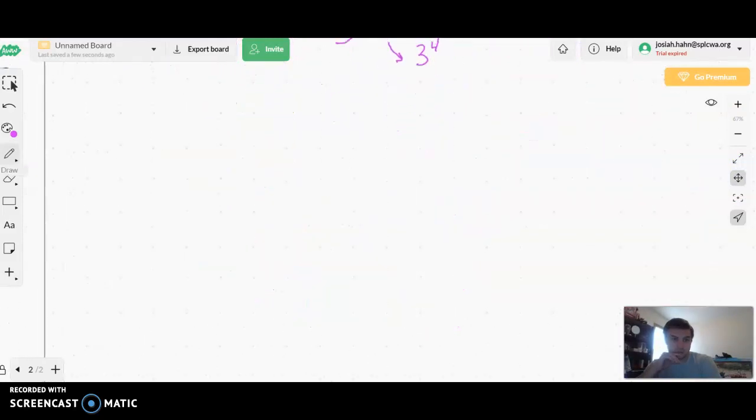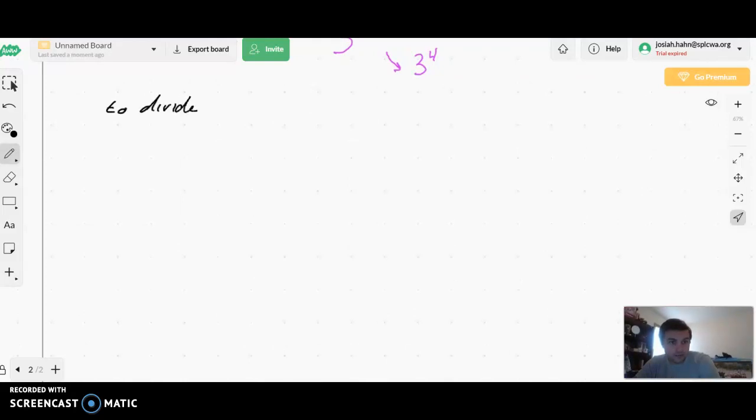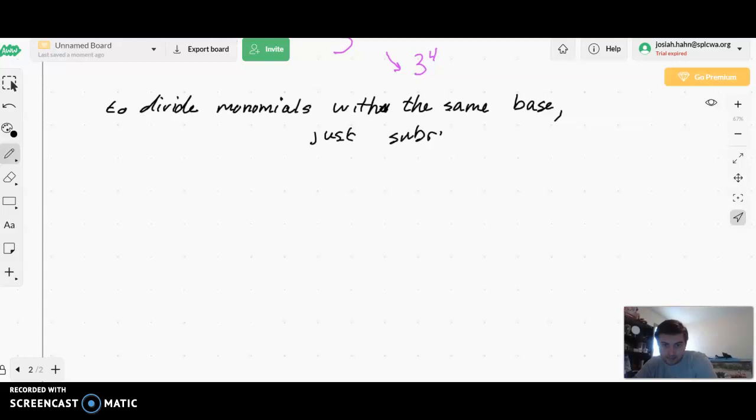All right, here's the essential rule. Write this rule down because this is a very, very important rule. To divide monomials with the same base, just subtract the exponents.